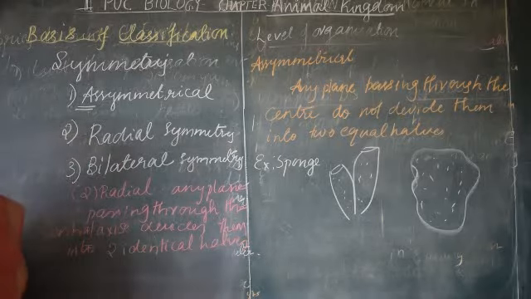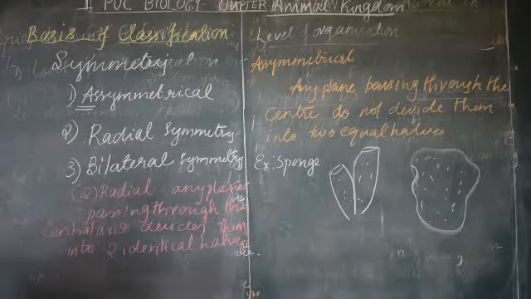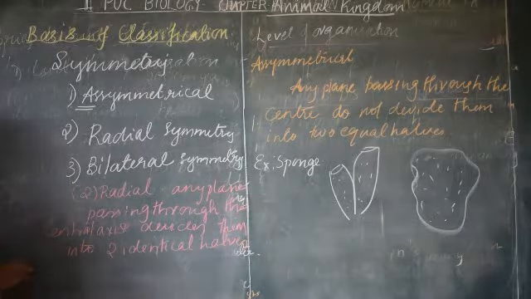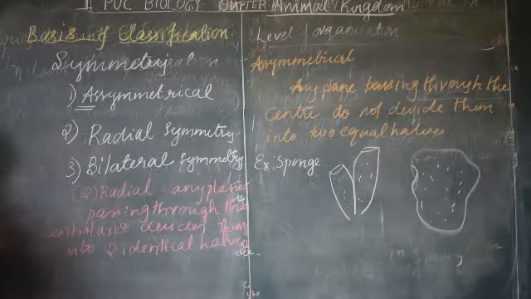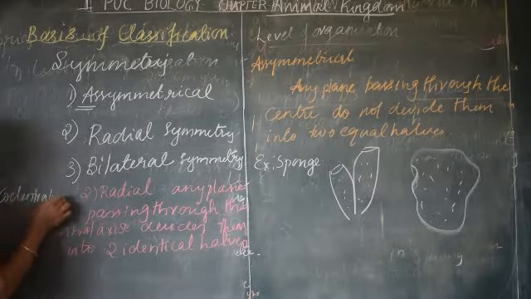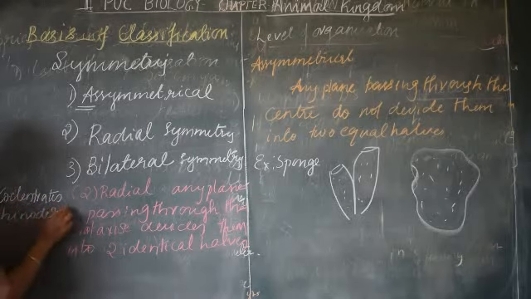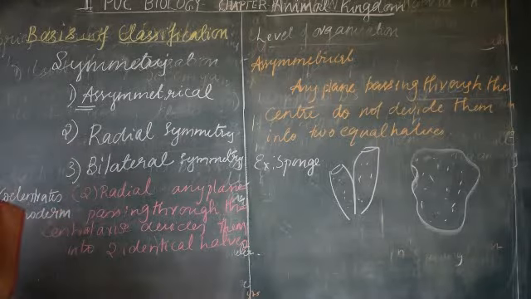It is found in hydra. Examples for radial symmetry are found in coelenterates and echinoderms. Coelenterates means hydra. Then echinoderms, think about the starfish.